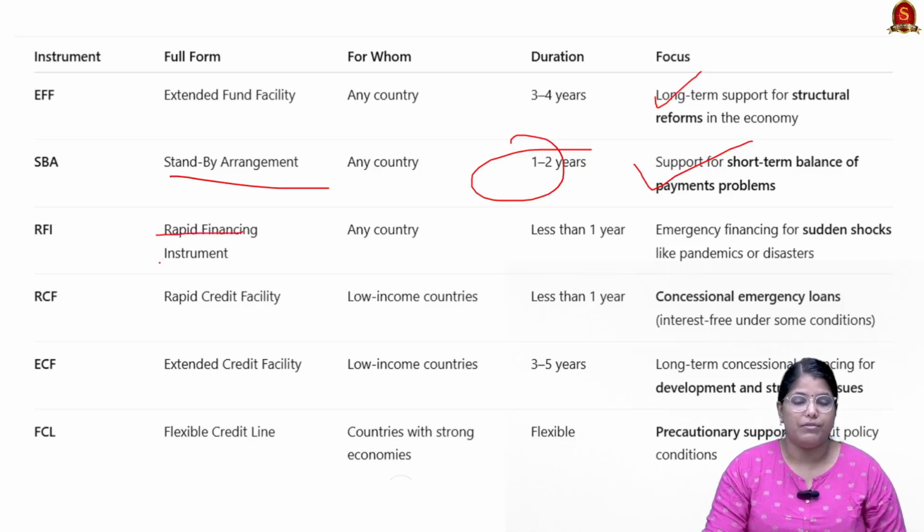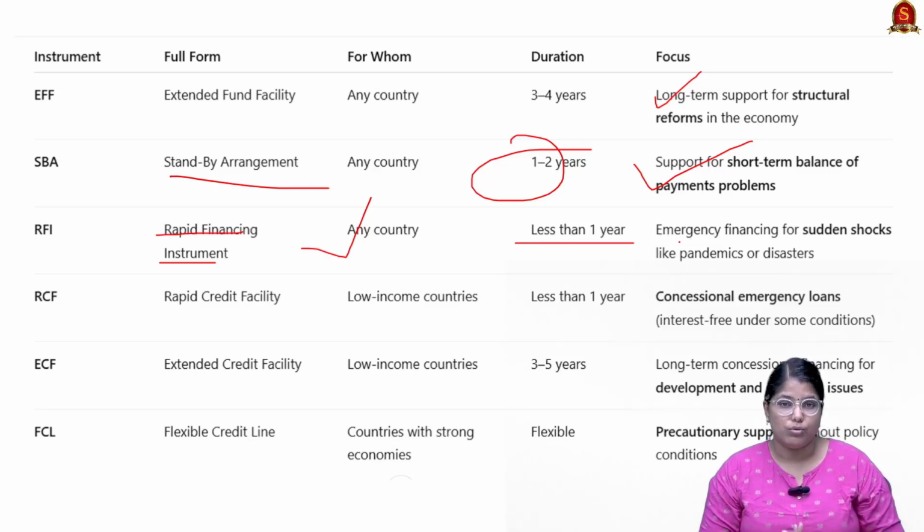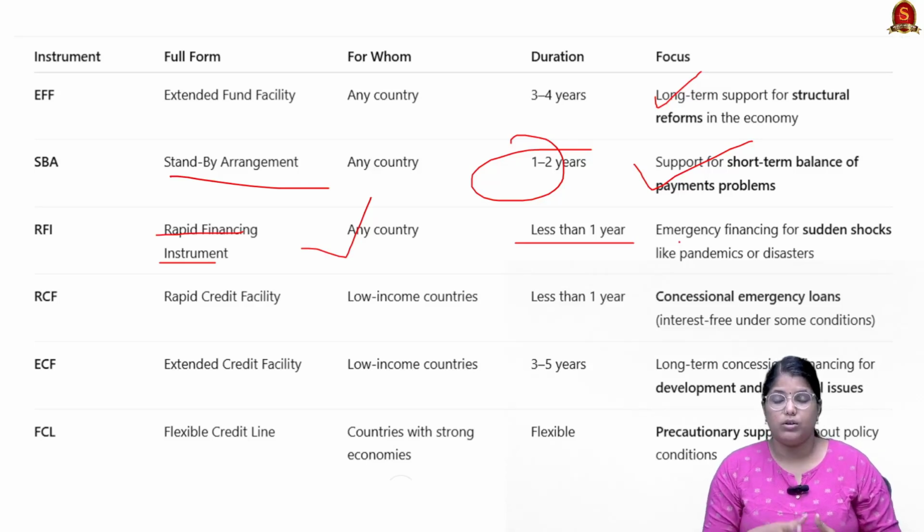Then we have the rapid financing instrument. This also can be claimed by any particular country, and the duration is very short, less than 1 year, which means it is for short duration. These kinds of loans, we can obtain from IMF for any kind of sudden shock or emergency need, or any kind of resource crunch during pandemic or disasters.